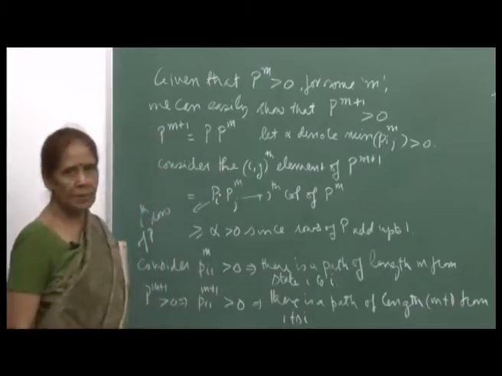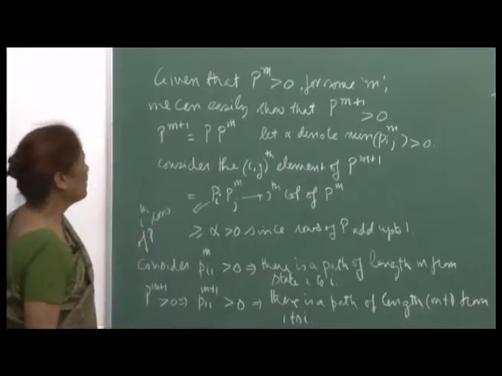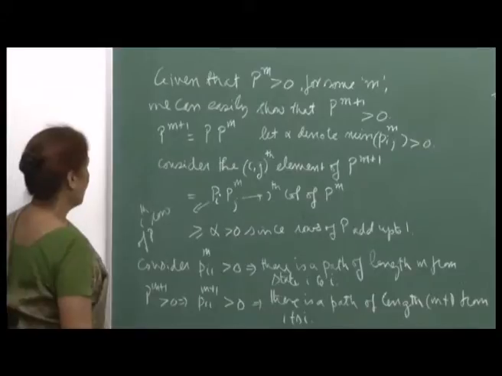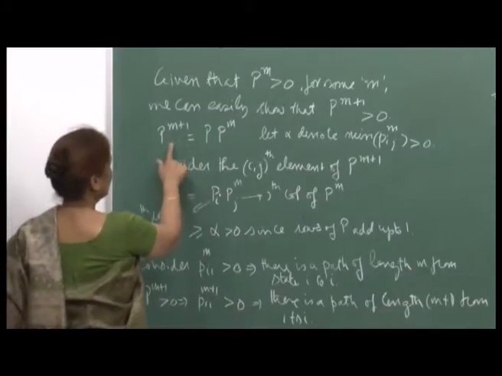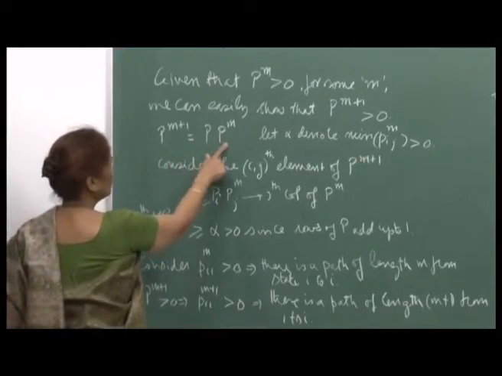That means all entries of P to the power m plus 1 will be positive, and you can see this immediately: P to the power m plus 1 can be written as P into P to the power m.